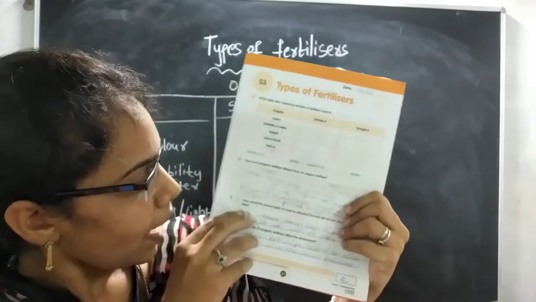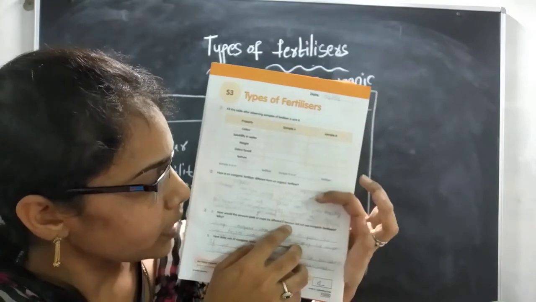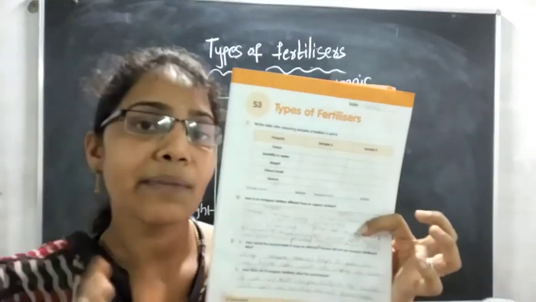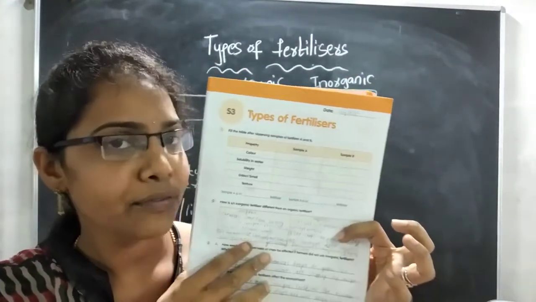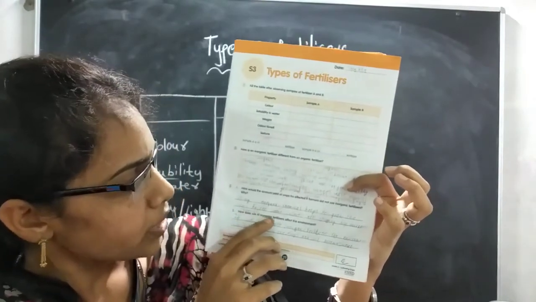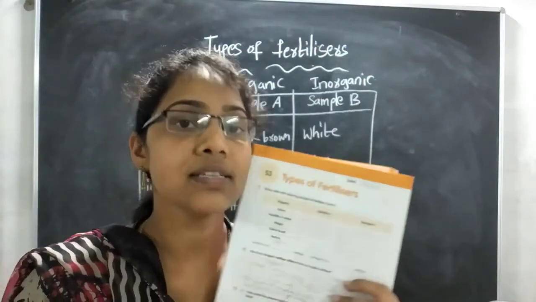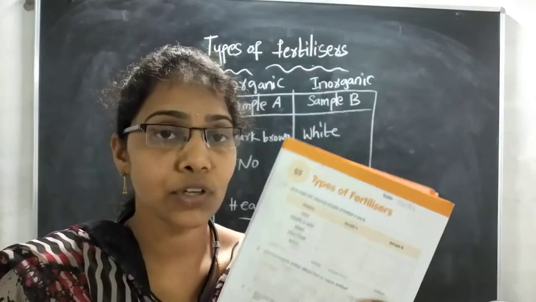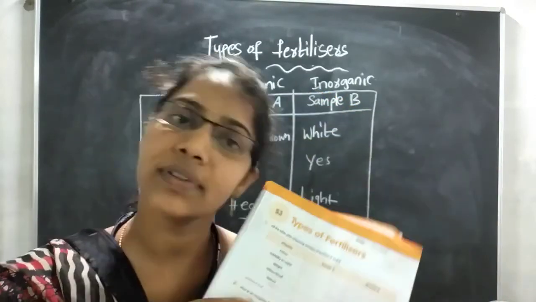Write it. How would the amount of crops be affected if farmers did not use inorganic fertilizers? If farmers did not use inorganic fertilizers, what will happen? Yes, you have to write that. How does the use of inorganic fertilizers affect the environment? By using inorganic fertilizers, how will it affect the soil and environment? Yes, you have to write that answer, children. Try to complete the volume. Thank you, children.